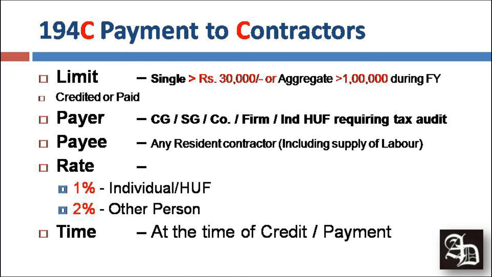For example, if a company is appointed as a contractor, then we need to deduct 2%, or if an individual, then 1%. It should be deducted at the time of credit or payment, whichever is earlier. In this section 194C, there are certain doubts or queries which may arise, so you may always ask those queries in the comment box.